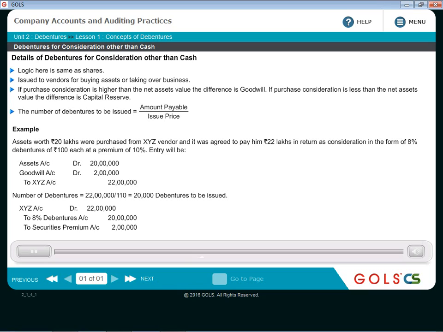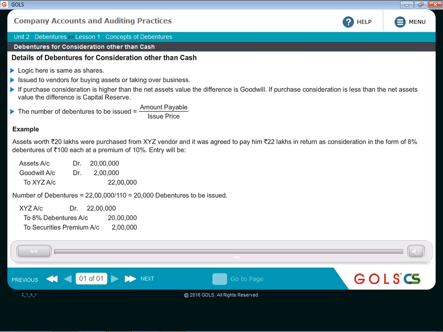So amount payable 11,000 divided by the issue price, that is 11. So 1,000 will be the number of debentures to be issued in this case. If the debentures are issued at discount, say at 10% discount, then 10% face value minus 1 rupee discount, so the issue price will be 9 rupees. So then 11,000 will be divided by 9 rupees and then you will calculate the number of debentures accordingly.